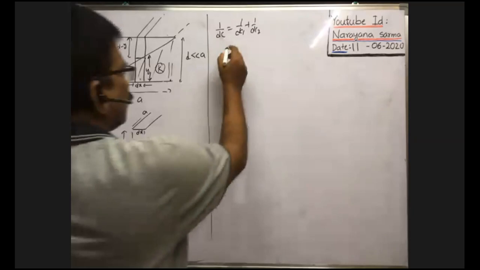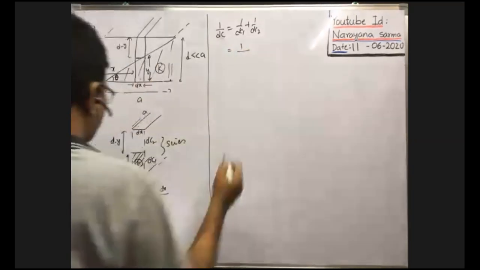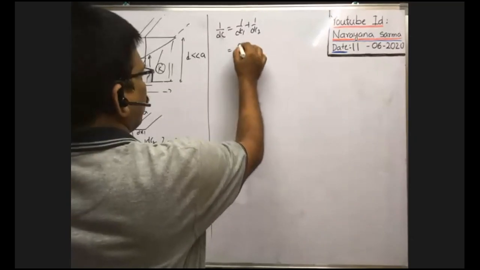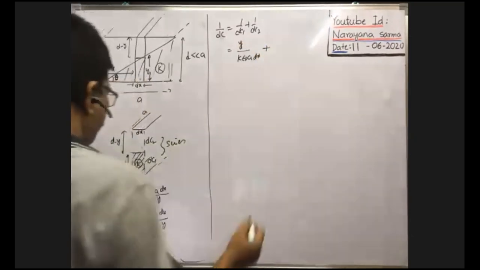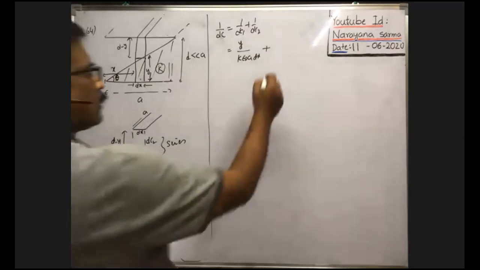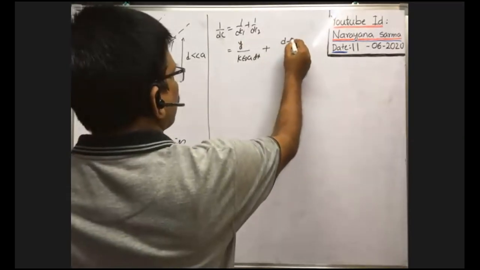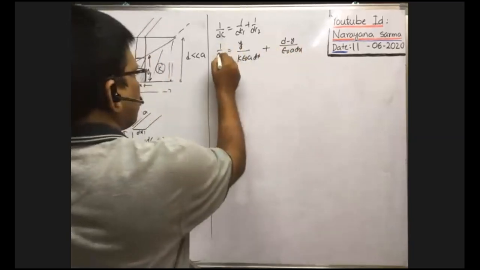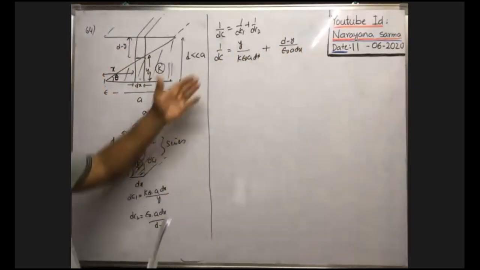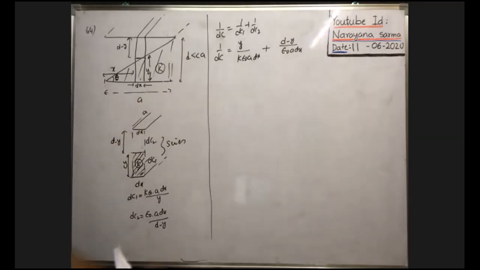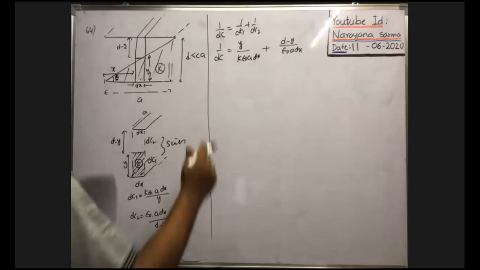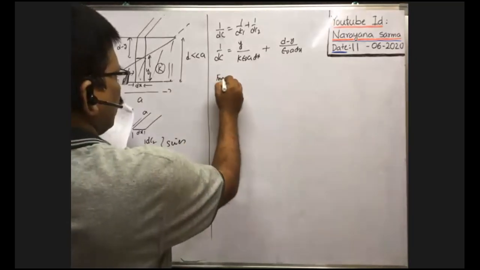Now this is equal to 1 by dC1, which means y by K epsilon naught A dx, plus 1 by dC2, which means d minus y by epsilon naught A dx. This is the value of 1 by dC. We need the effective capacitance, which means we have to integrate. But here there are two variables, y and x. How can we change them? You see from the diagram.